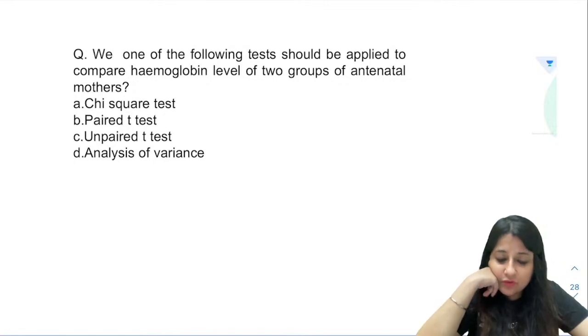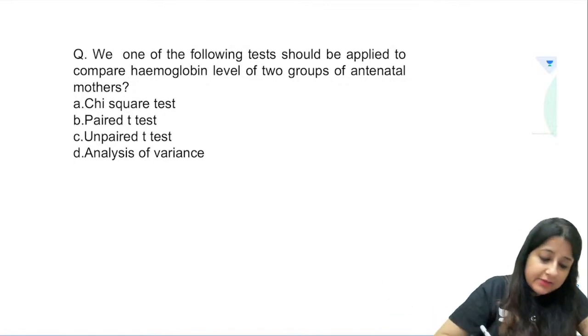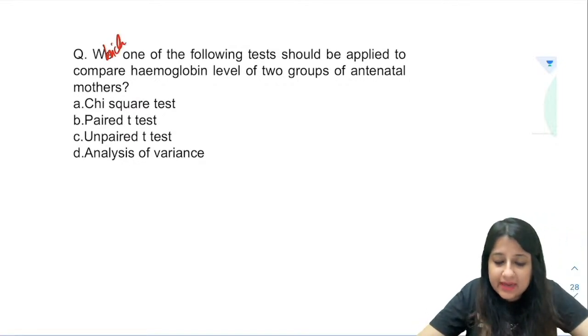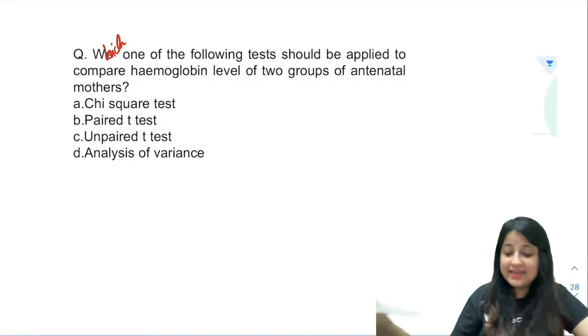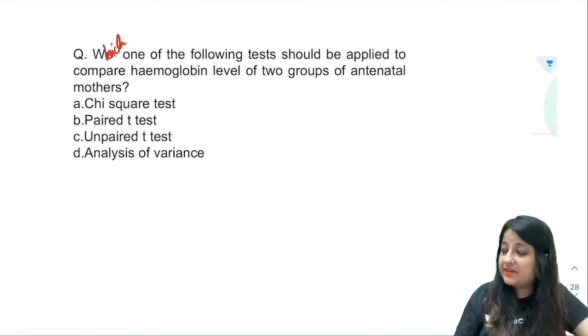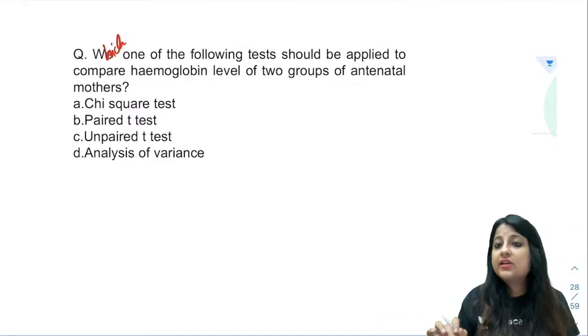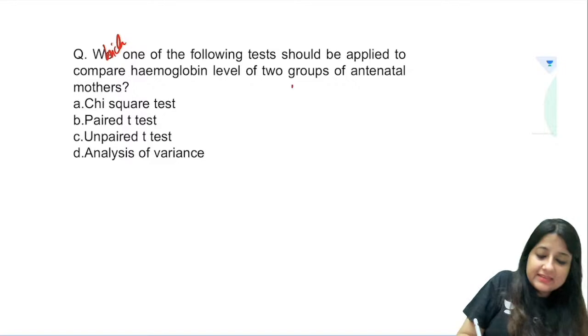Which one of the following tests should be applied to compare hemoglobin level of two groups of antenatal mothers? Chi-square, paired t-test, unpaired t-test, analysis of variance. Very good. So this is the topic of test of statistical significance.